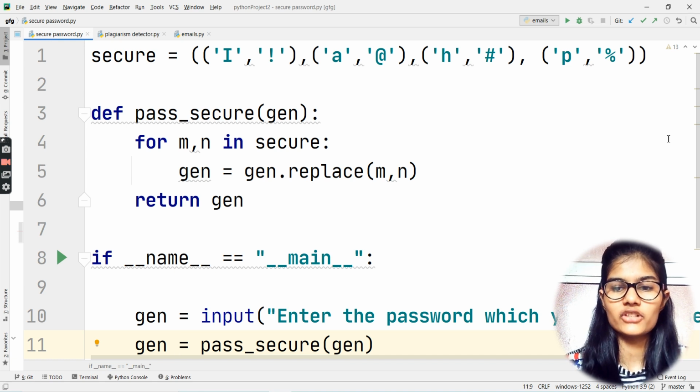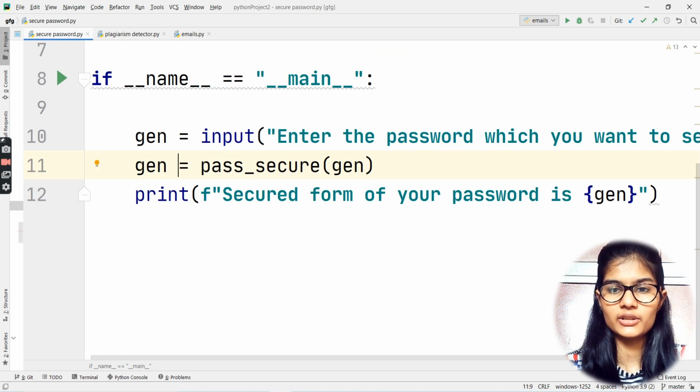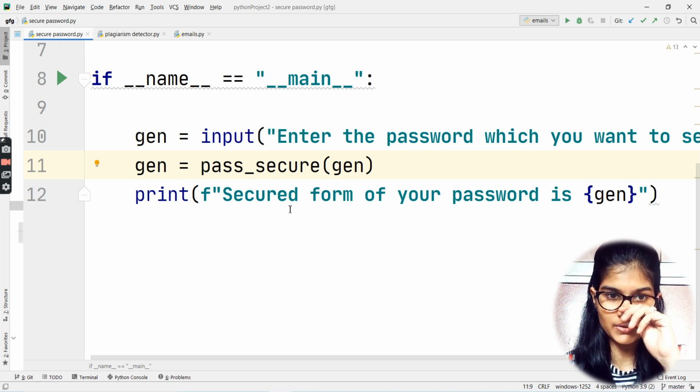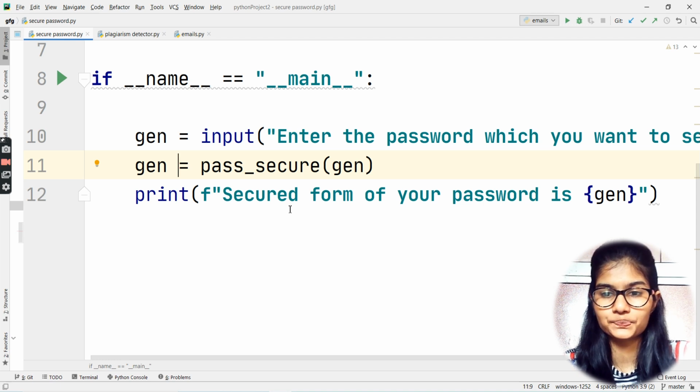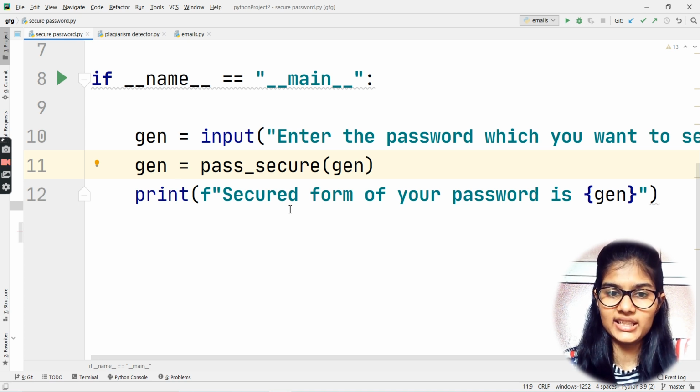Fine. Then my main function has been written and called here. Then we again have a variable, and into that we have taken the input from the user, that is, what password you want to secure. Just input your password here. Then we have gen is equal to pass_secure in the bracket gen. So here I called my function with the argument which I had passed. And at last I'm going to print an f-string, which will be storing the secure form of my password.